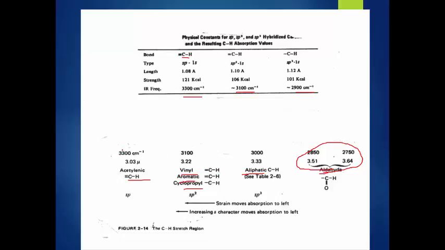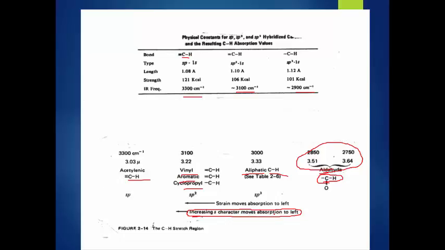There is always confusion between this CH and this CH, because these also occur nearer to this region. This series increases s character and moves absorption to the left, because s is electronegative. It increases the bond strength, which increases the wave number.